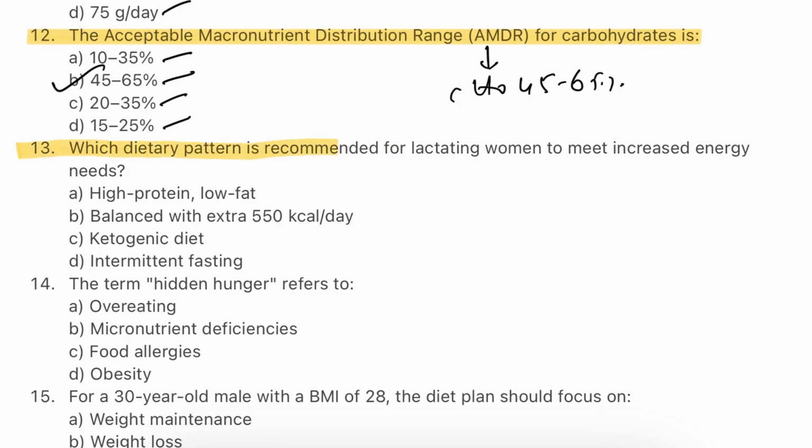Question number 13. Which dietary pattern is recommended for lactating women to meet increased energy needs? High protein, low fat diet, balanced with extra 550 kilocalorie per day, ketogenic diet, intermittent fasting. The answer will be B. Balanced with extra 550 kilocalories per day. Lactating women require additional energy to support milk production. A balanced diet with an extra 550 kilocalorie per day helps meet these energy demands while ensuring that both the mother and the child receive essential nutrients.